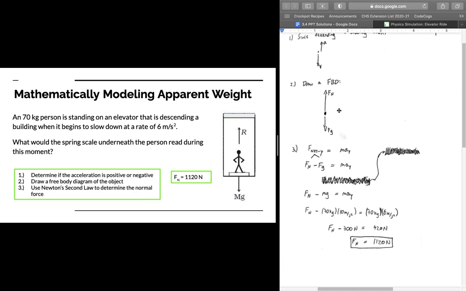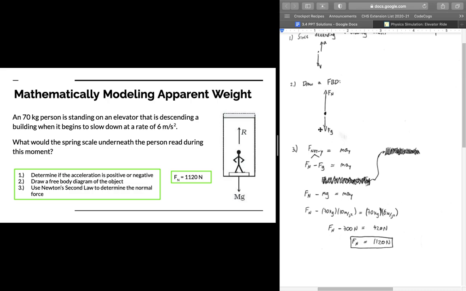So now the second thing that we're going to do is we're going to draw a free body diagram, okay? Like we can see right here, there's going to be 2 forces that are acting in these apparent weight problems. The normal force and the force due to gravity. So in these apparent weight problems, these are the only forces that are going to be acting, okay? So now what we do is we use our free body diagram as a map to sum together our forces